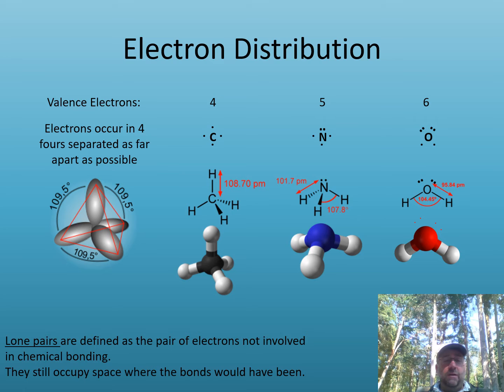And again, just a definition, lone pairs are defined as the pair of electrons that are not involved in chemical bonding. They still occupy space where bonds would have been had they been unpaired and could have created a bonding pair.